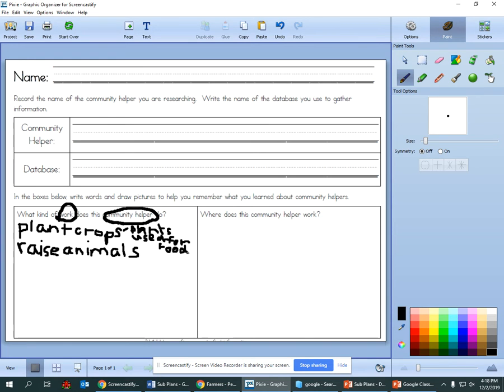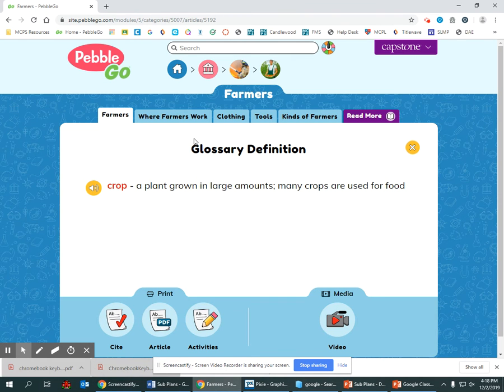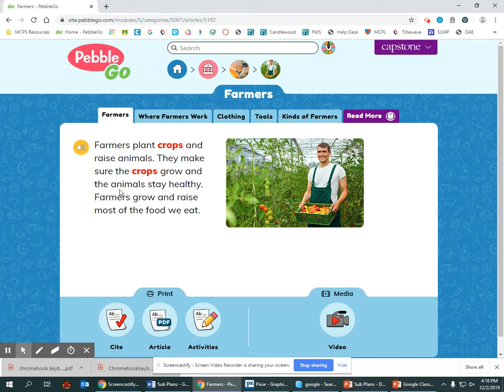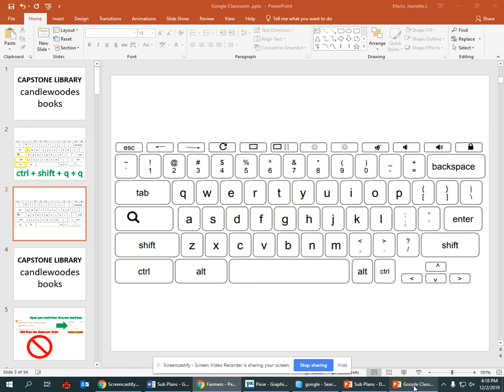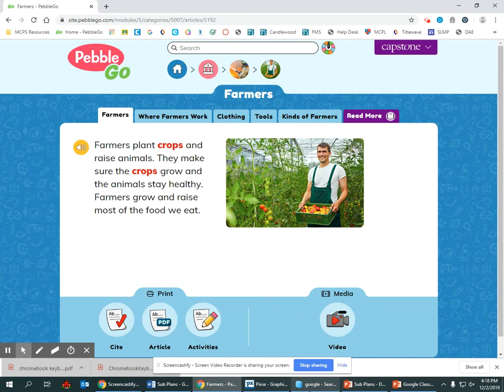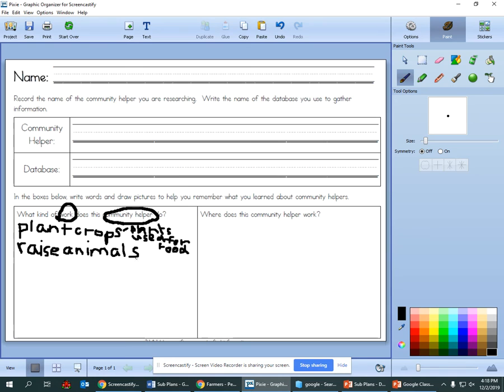Next, let's see if we can find any more details. Let's go back to our graphic organizer. We can close this out because we're done with it. And it says they make sure the crops grow and the animals stay healthy. It says a detail about the animals. What's the detail about the animals? What do the farmers do for the animals?